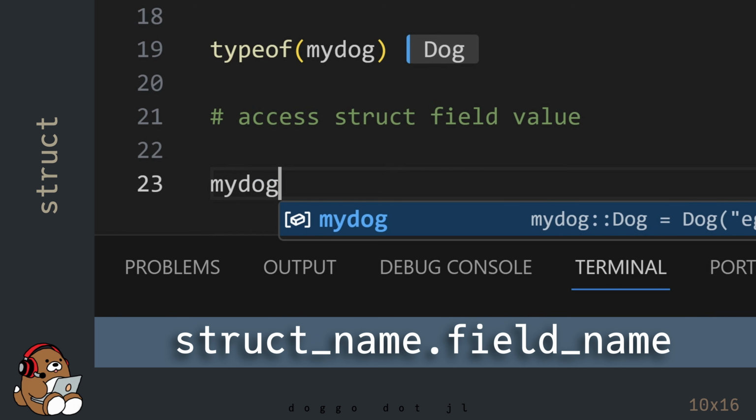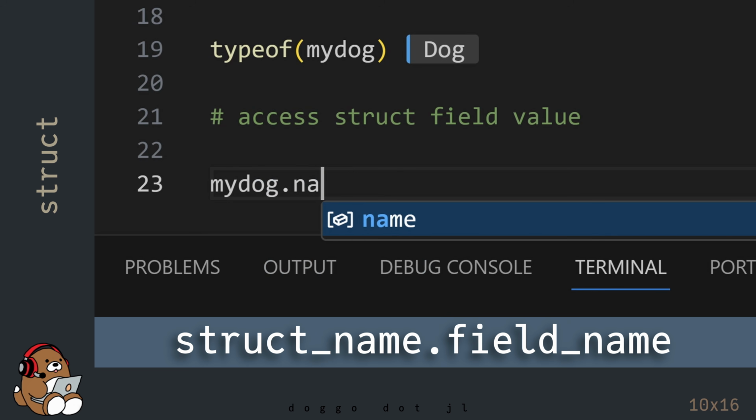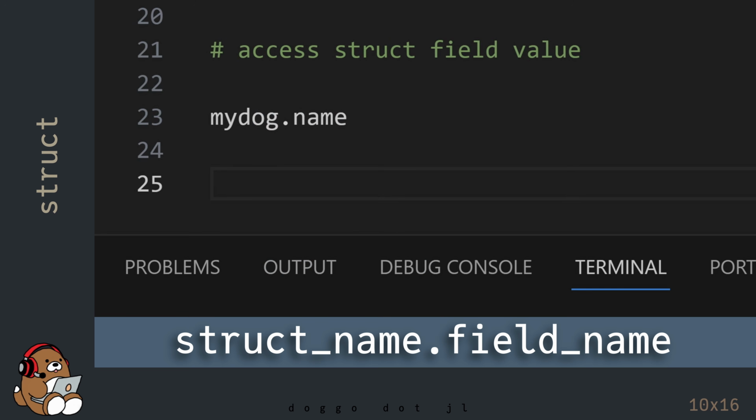To access the value of a struct field, use the same syntax that you used for a named tuple. Start with a variable name, followed by a dot, then followed by the field name. This is another example of a key-value pair, where you access the value by using a key rather than an index number.